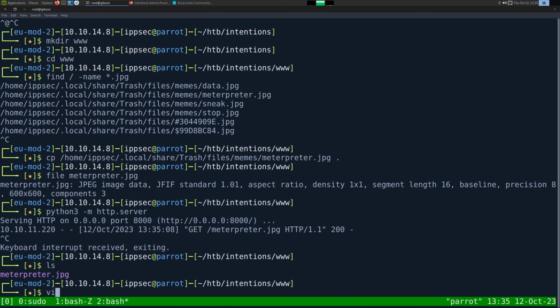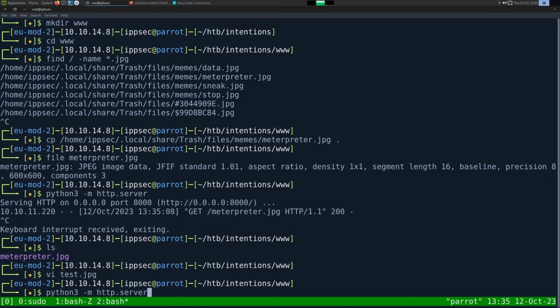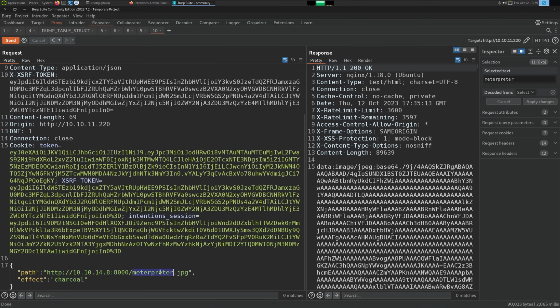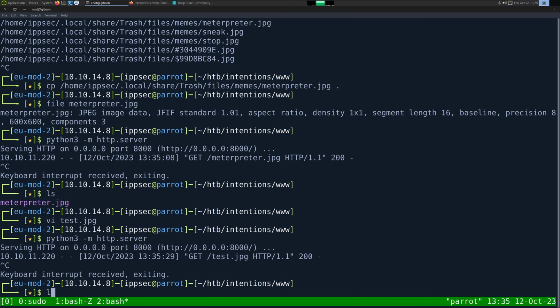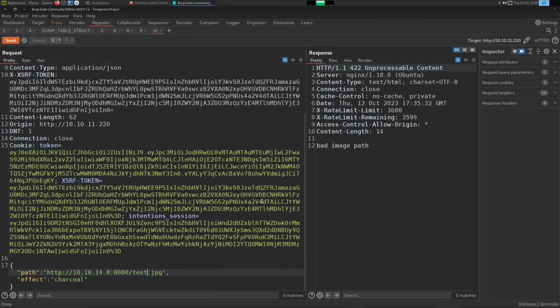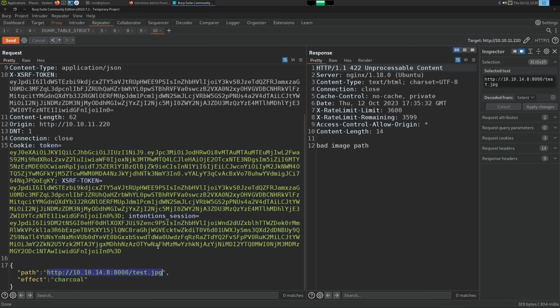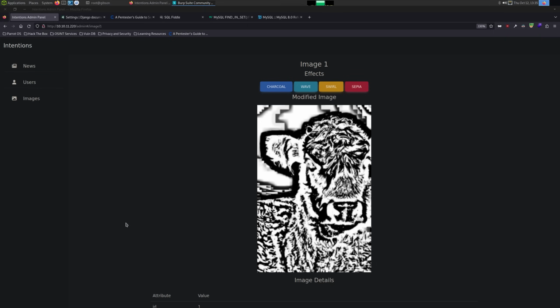Let's see. If we did vi test.jpg, IPsec was here. Bad image path. So it actually has to be an image file. I was hoping that if we gave it a text file with the JPEG extension, it would give us the text back, it doesn't. So I don't know what to do with this. And I did a lot of research into just ImageMagick exploits.